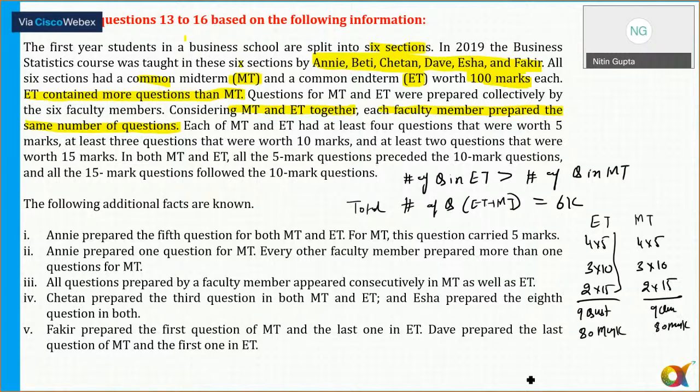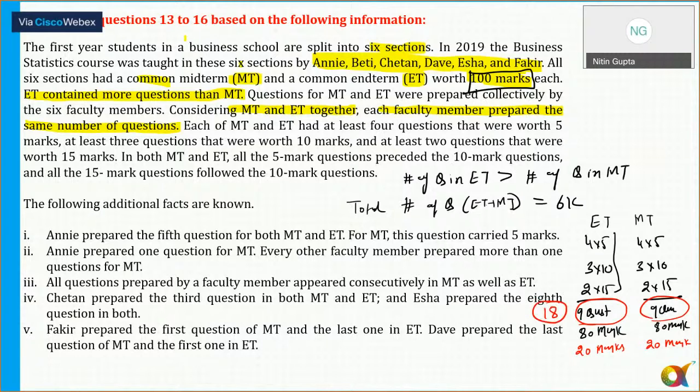Okay, so we know that in ET there are 9 questions which is of worth 80 marks and 9 questions which is of worth 80 marks in MT also. And we also know that the total marks is 100 for each of the papers. So we need a further 20 marks here in ET. We need 20 marks in the ET and we need 20 marks in the MT also. And till now, there are 9 questions in both of them.